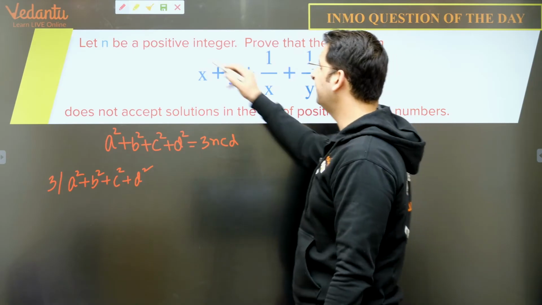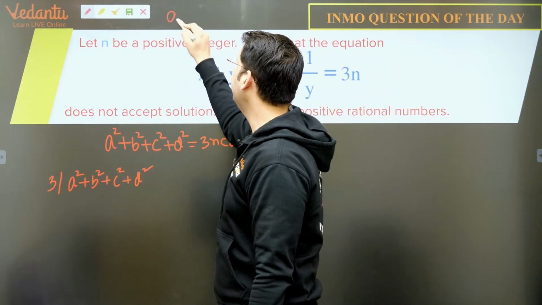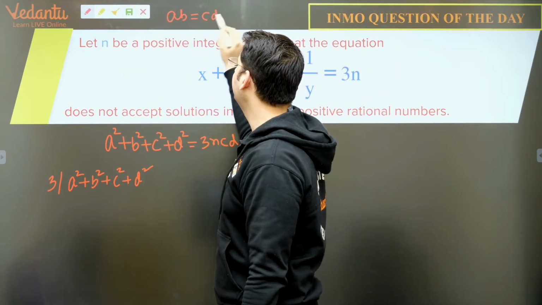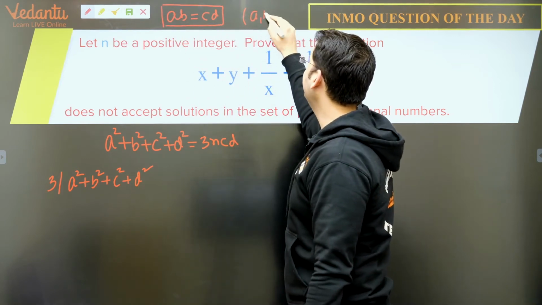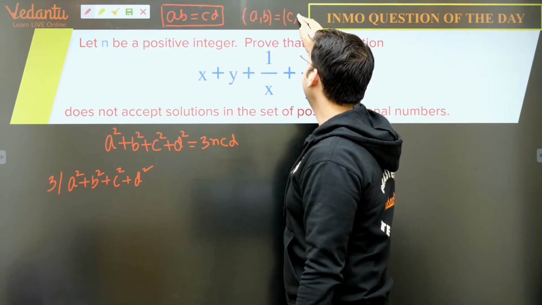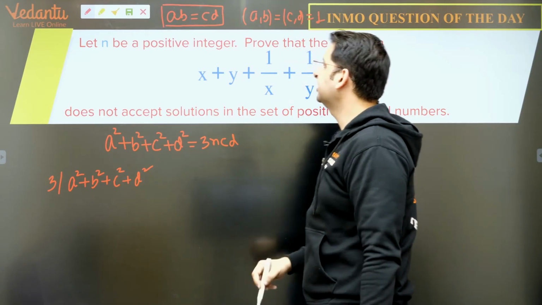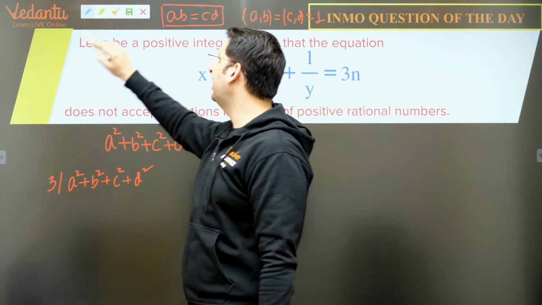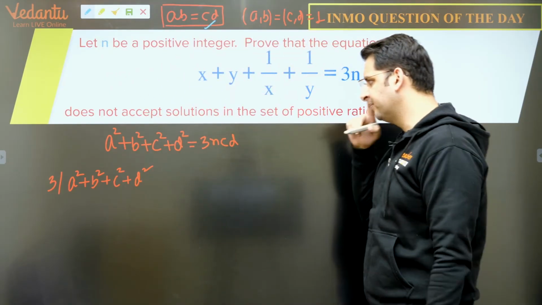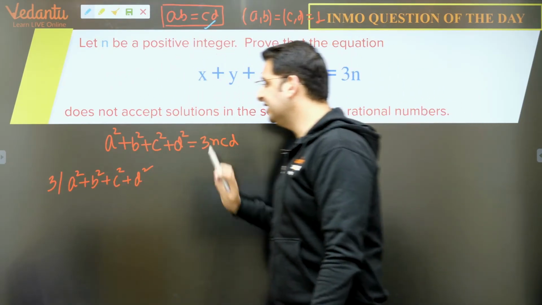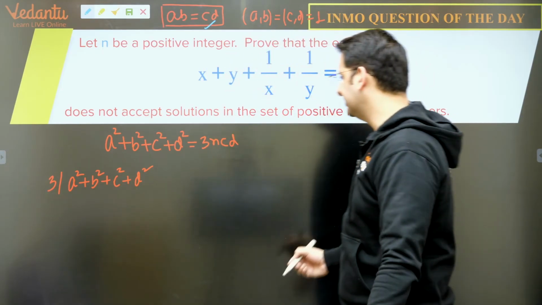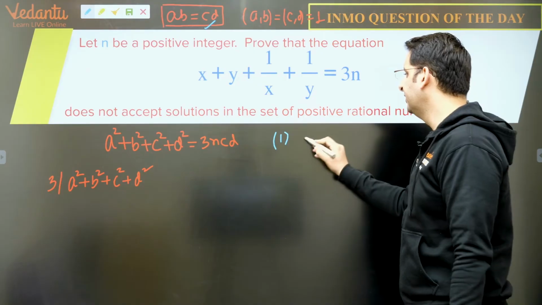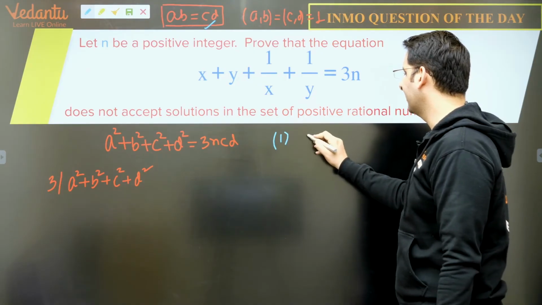And इसके obviously we know some things. एक तो ab is equal to cd, this is something we know, and we also know that GCD of a and b is 1, GCD of c and d is also 1. So this is something we had assumed and this is something we had proved. Now if 3 divides a square plus b square plus c square plus d square, there can be many cases. So case 1 is each of a, b, c, d.